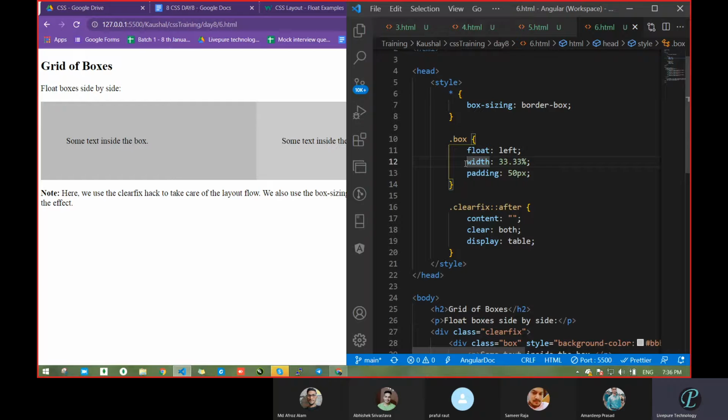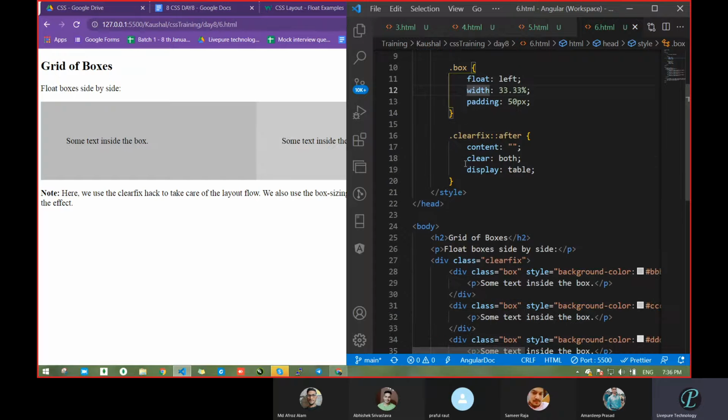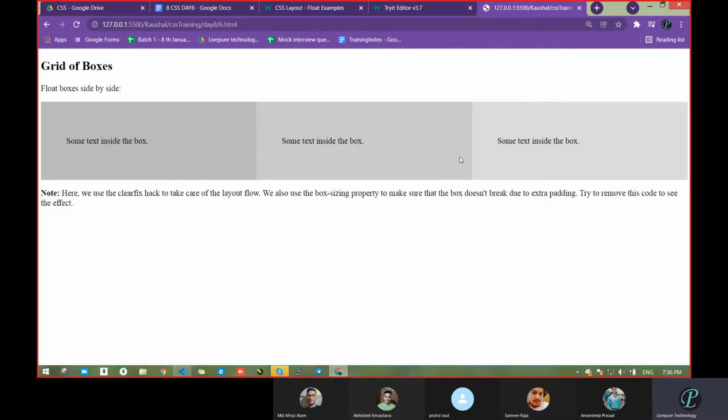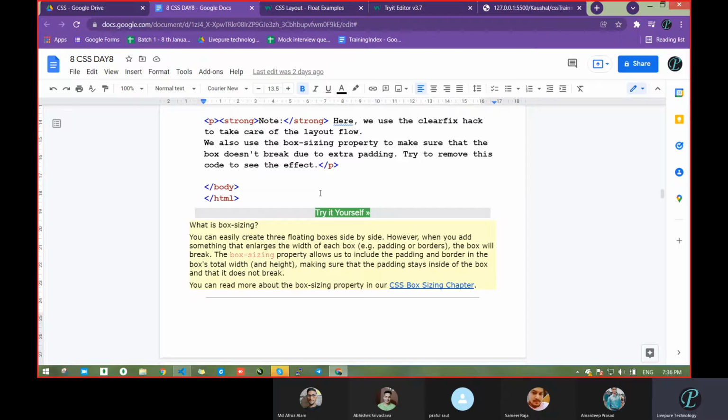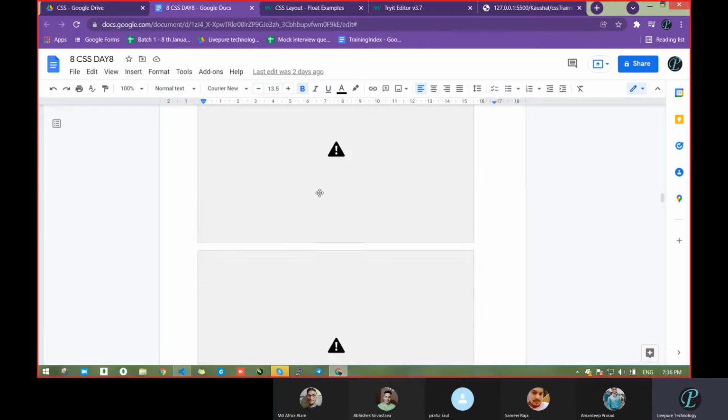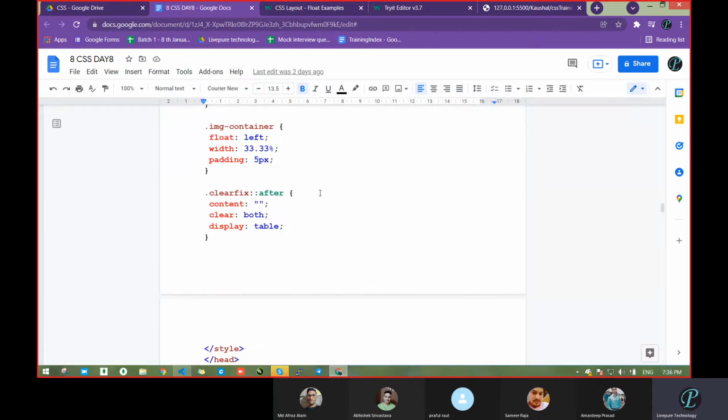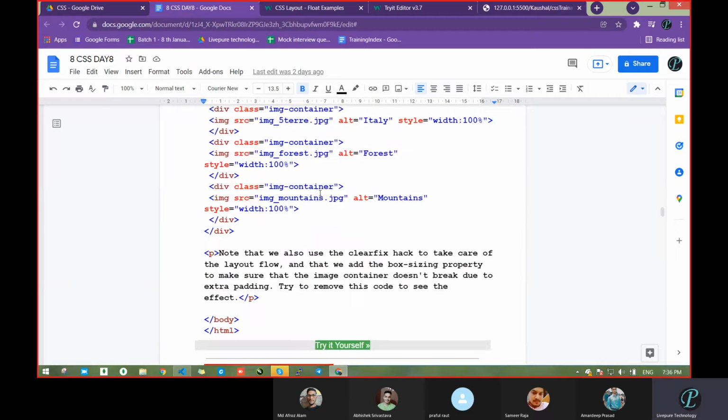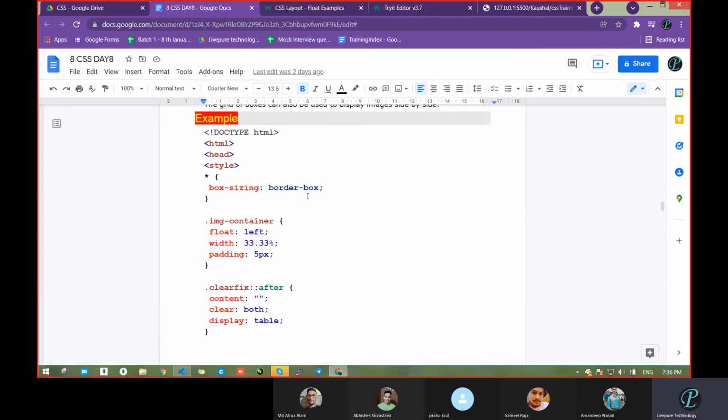Same thing we will study in Bootstrap, how you can split your screen into different parts. So it's nothing new. We made one box with the help of CSS float and padding. We already know this. Next, image side by side. I will go through just the CSS. It took some images, used float, width with percentage, and padding. That's it. Again, the images will come side by side.